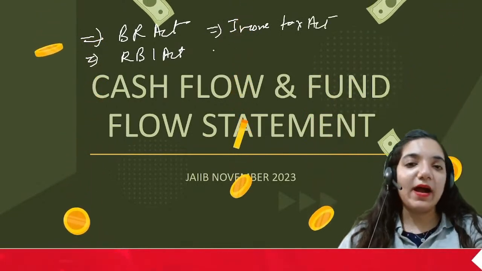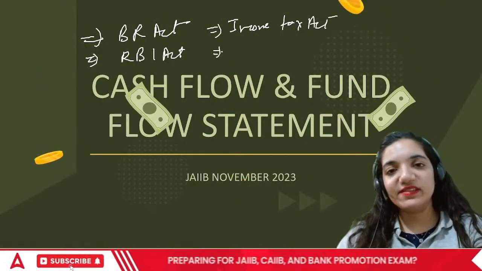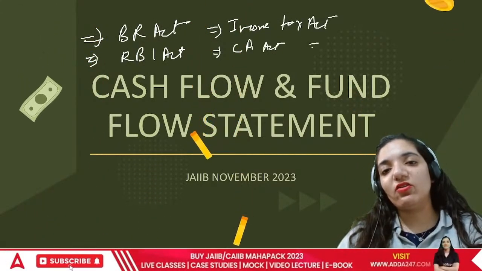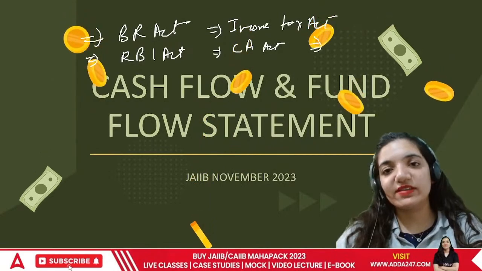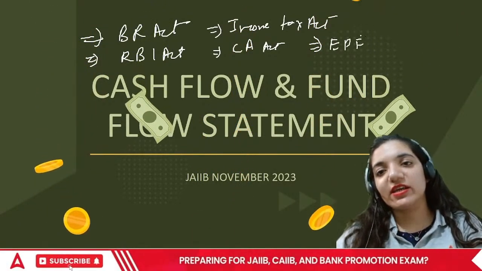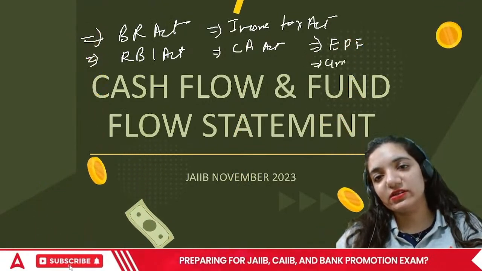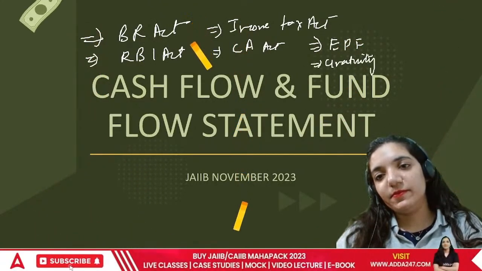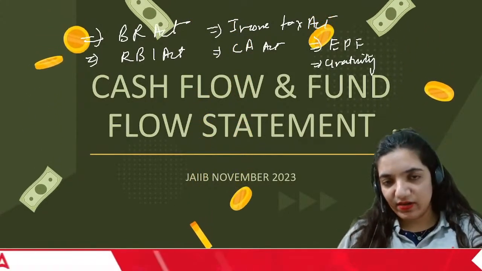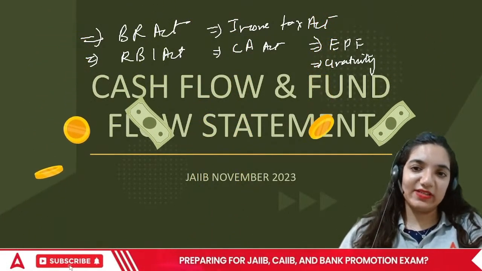And now parts of the Companies Act are also applicable to them. Then they also have to follow the EPF Act, gratuity, and many more allied acts are applicable on this particular organization.